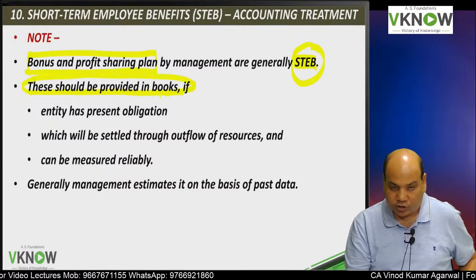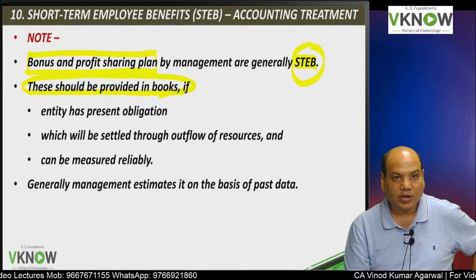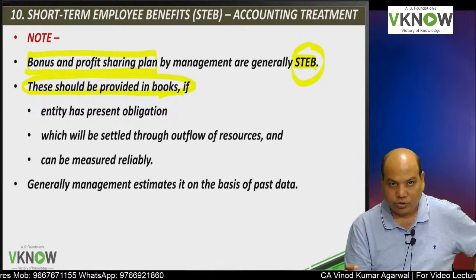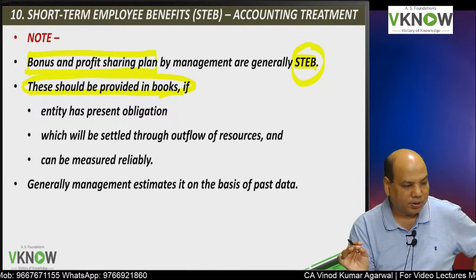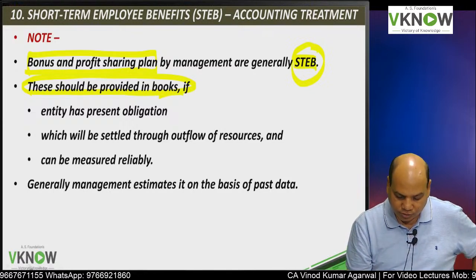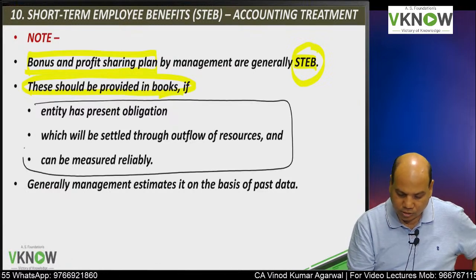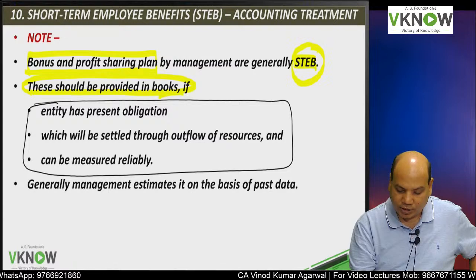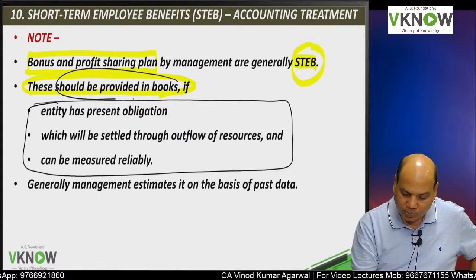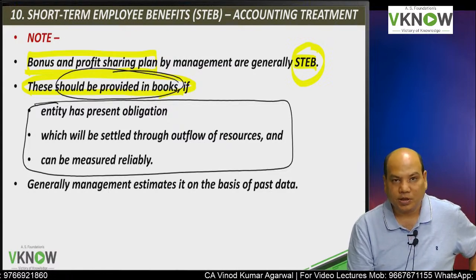If the employer has committed to the employee that you will get a certain percentage of profit, make a provision for bonus payable if three conditions are satisfied.